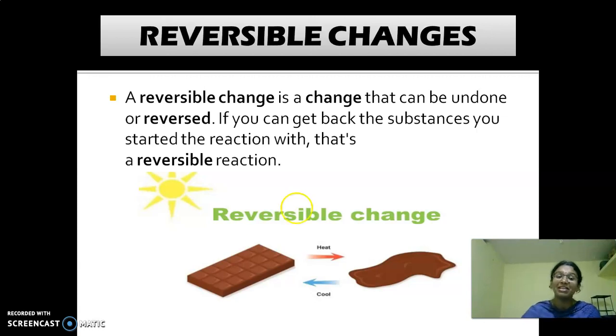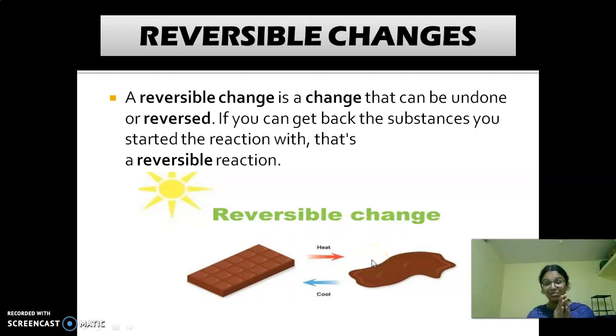So, what is the example given here? When this chocolate is heated, what happens? It melts. Its state changes from solid to liquid. When we cool this again, it is converted into a solid state. So, what is this change called? It is a reversible change.